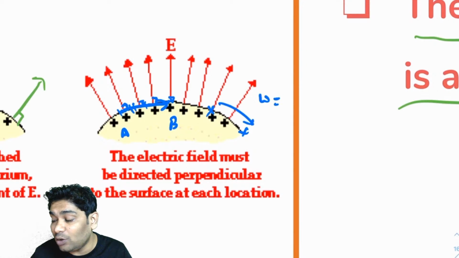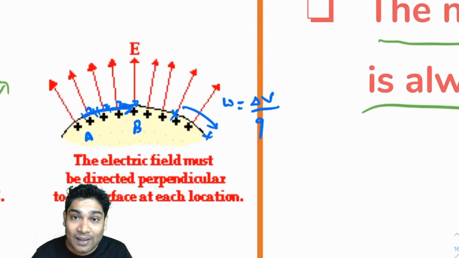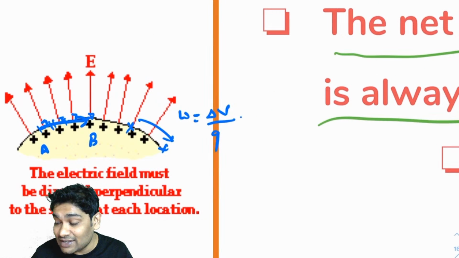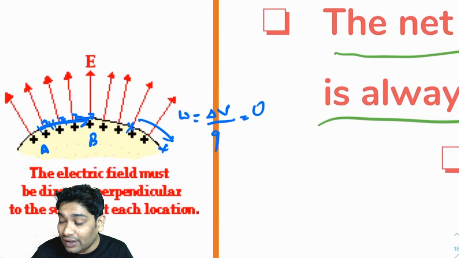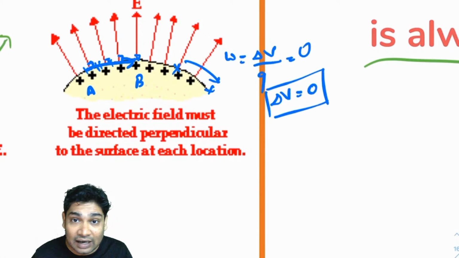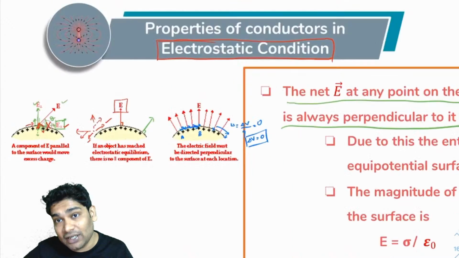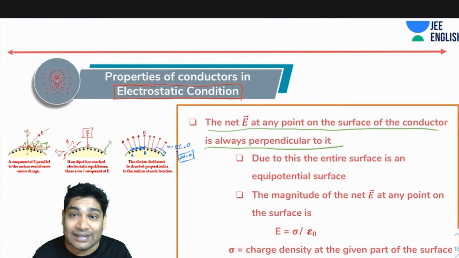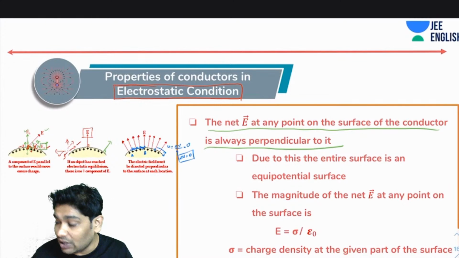Now work done I know is ΔV times Q by definition. Since this is zero, I can say that ΔV between any two points is zero, which means the entire surface of the conductor is an equipotential surface. The potential of all the points on the surface is always equal. Okay, so that is what I'm saying here.